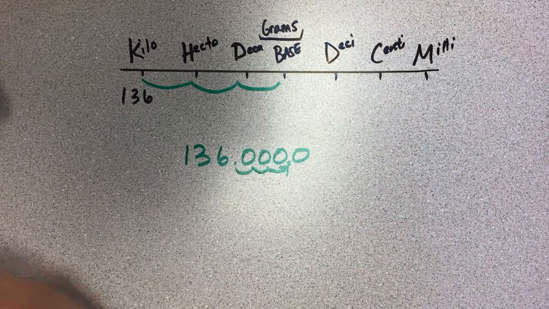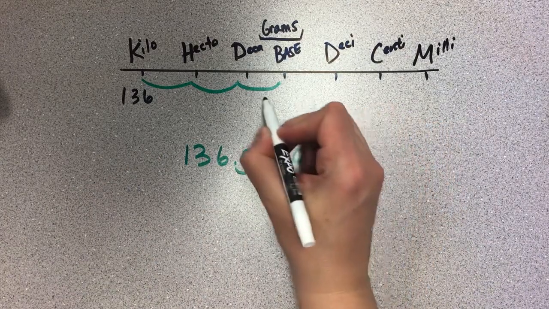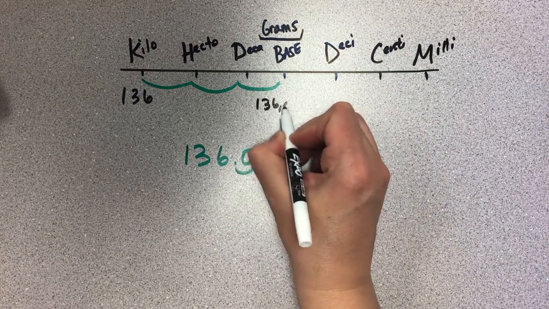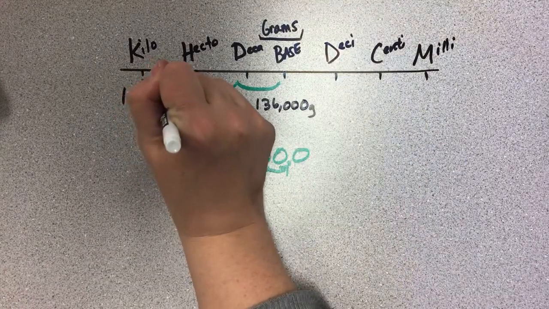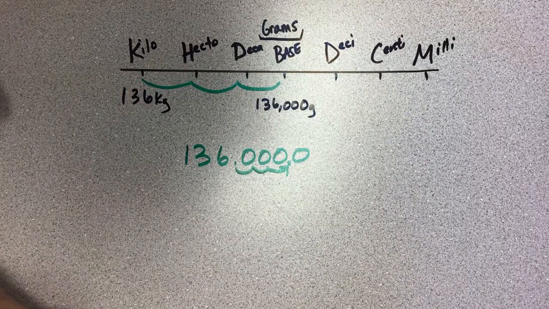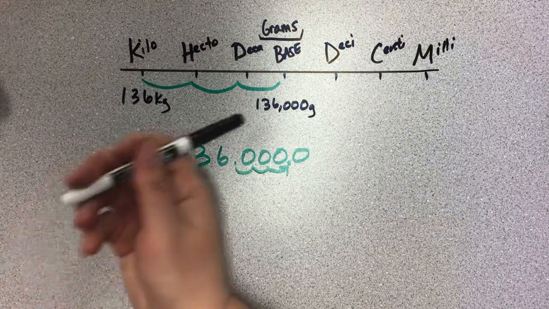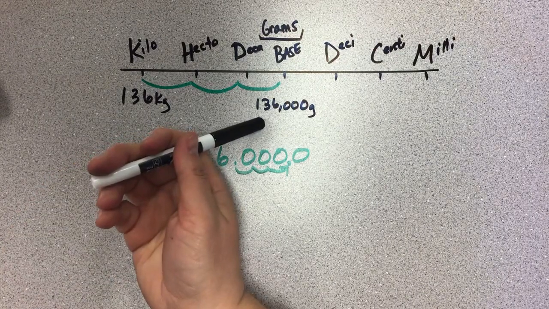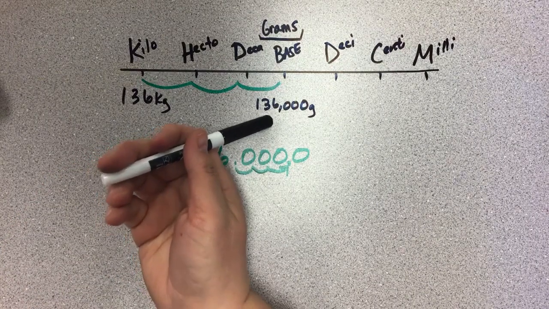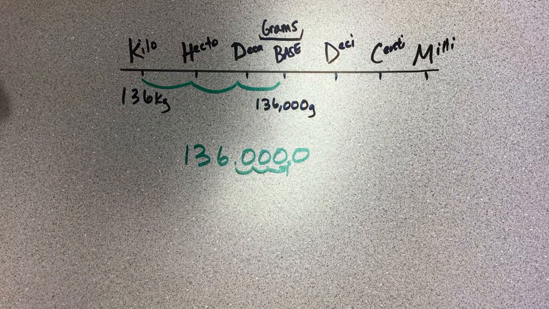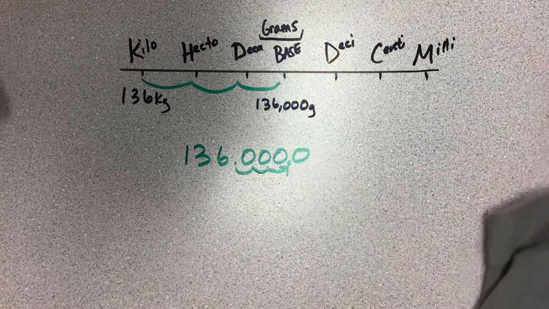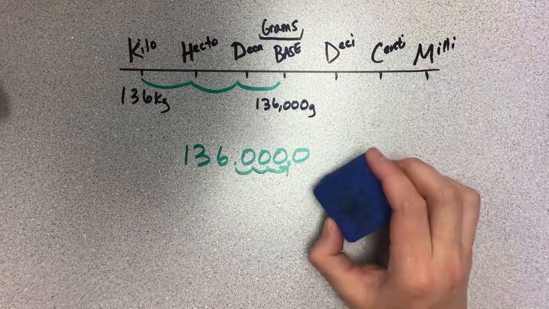That means that this deer is 136,000 grams. And those are equal. Pretty cool. So basically what we're doing is timesing 136 by 1,000 because there are 1,000 grams in a kilogram. And then of course you can check your answer like it says in the math book.